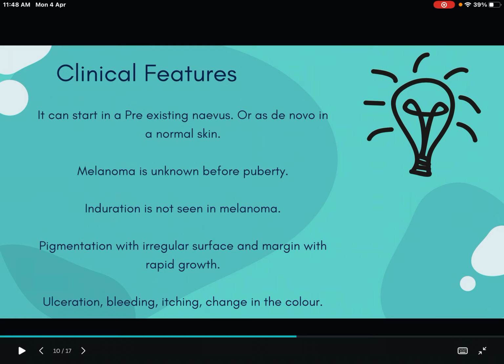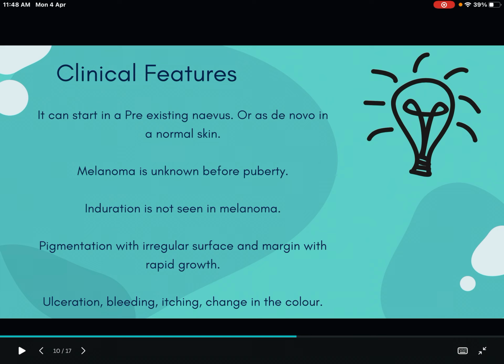Now let's move on to the clinical features. It can start in a pre-existing nevus or de novo in normal skin also. Mostly it starts from a pre-existing nevus, but it can appear in de novo skin also. Melanoma is unknown before puberty. Most commonly melanoma appears after puberty only. Induration is not seen in melanoma, and there is pigmentation with irregular surface and margin with rapid growth. Ulceration, bleeding, itching and change in color will be present. So these are the clinical feature points that you have to mention.